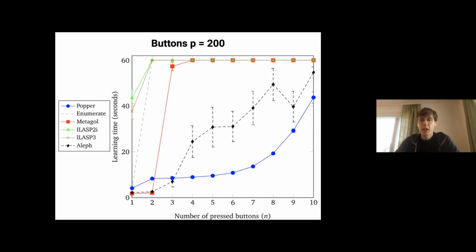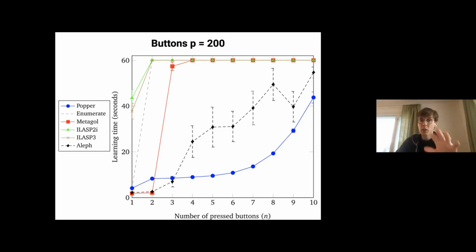So in this plot, we compared the systems. On the x-axis, we have the number of buttons which need to be pressed. What this corresponds to is essentially the size of the rule in the solution we're trying to learn. What this shows is that the systems which, as we said at the start, pre-compute these rules, such as ILASP, really struggle, because obviously there's an exponential number of rules given more buttons you can press. So they just don't scale to this problem.